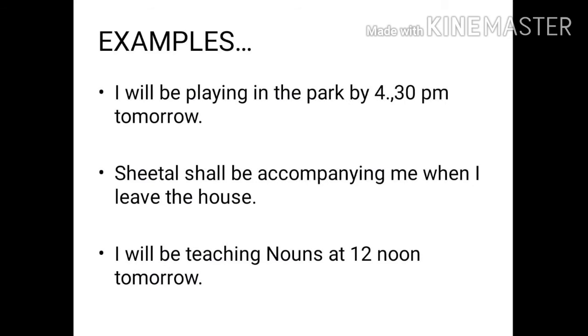Look at the examples, children. I will be playing in the park by 4:30 p.m. tomorrow. Here I am particular about the future time 4:30 p.m. and I am stating that at that particular time an action will be under progress. An action will be continuing, going on. I will be playing. So this is how you should use future continuous tense.